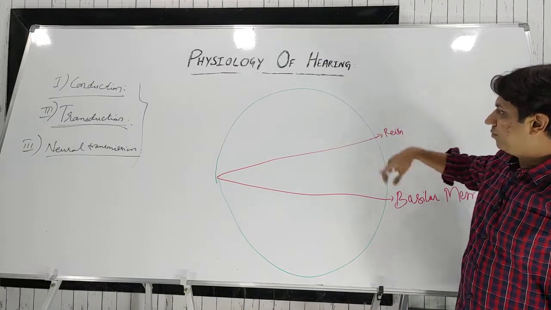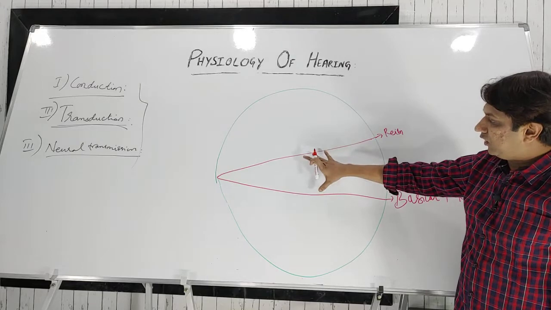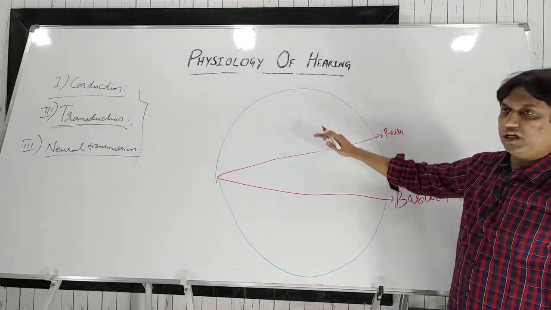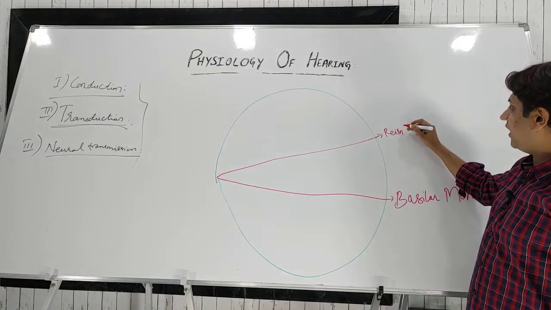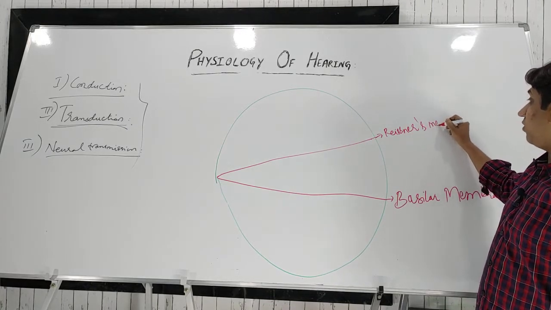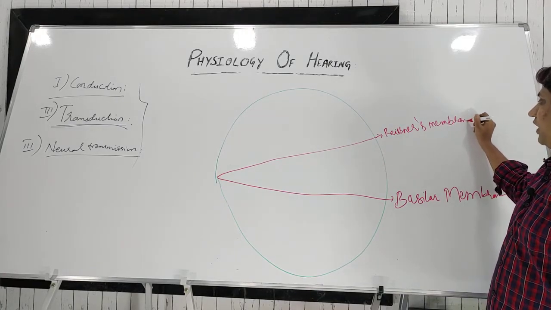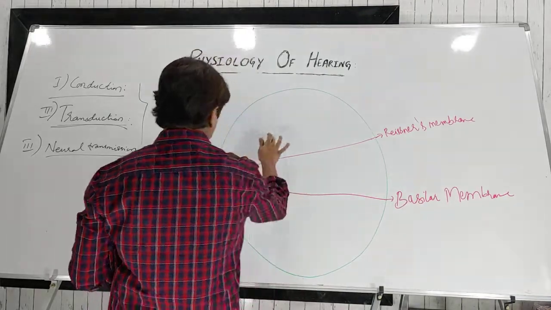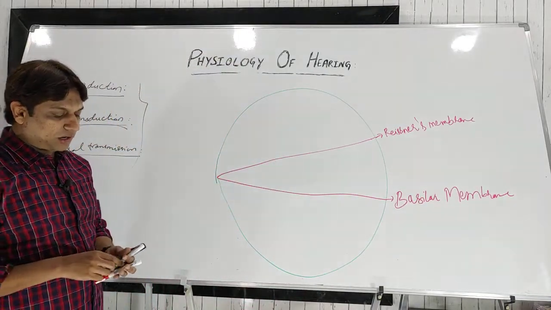And this green part is the bony canal. In the bony canal there are two membranes which divide this cochlear canal into three compartments. This is known as Reissner's membrane, or the vestibular membrane. This divides the canal into three compartments.